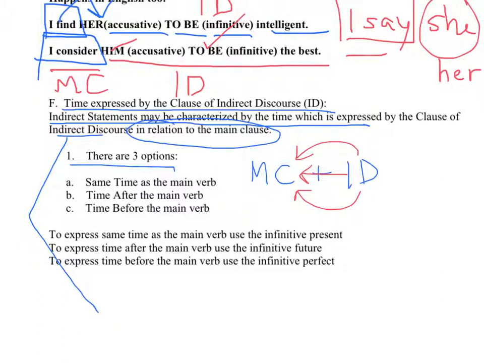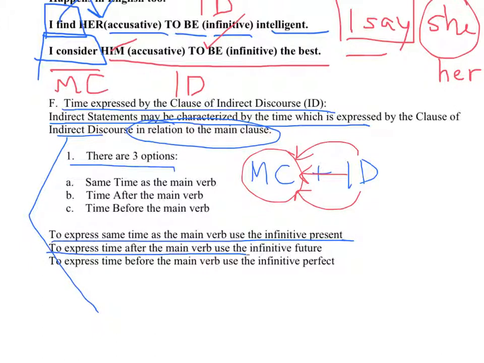You'll note that all those arrows go back to the main clause, which is where the main verb of saying, knowing, thinking, or perceiving is. The clause of indirect statement is completely relative to the main clause. Whatever time the main clause happens at, the clause of indirect statement can only express relative time in regard to it. Now that may be difficult to understand when I explain it in words. You'll understand it better when I give examples. But look at the rules and write notes down so that when the screen changes, it still makes sense to you.